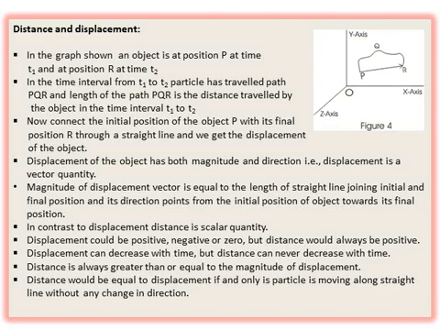So you can say that distance is always greater than or equal to the magnitude of the displacement. Displacement can decrease with time, but distance can never decrease, right? And displacement can be positive, negative or zero, but distance will always increase, so it will have only a positive value.